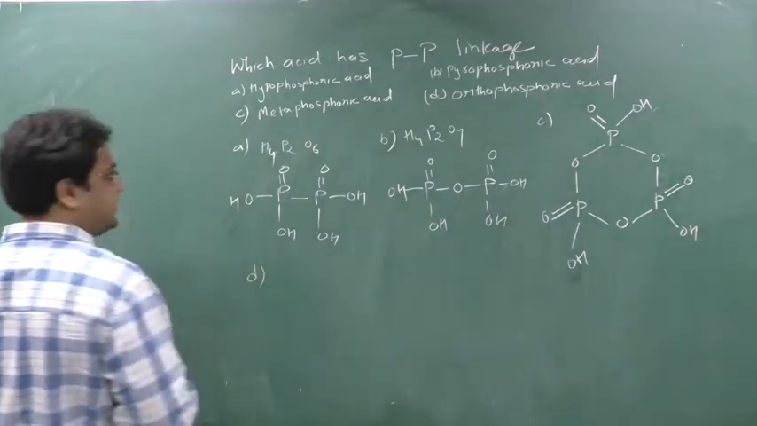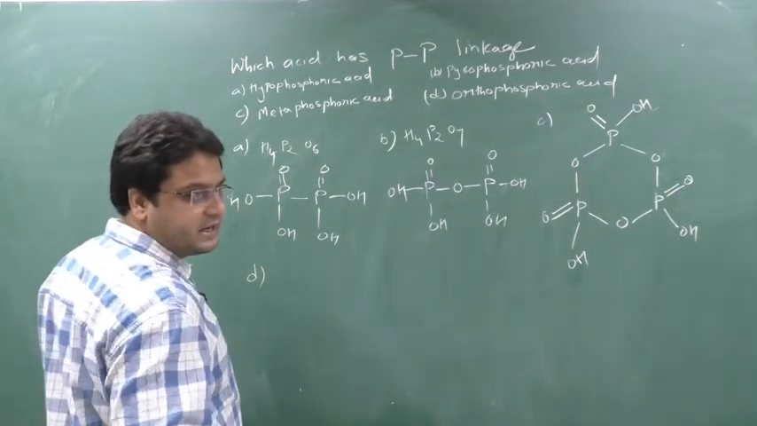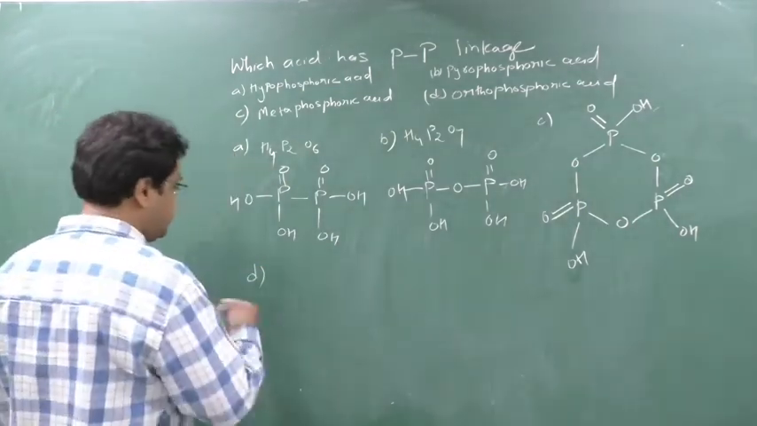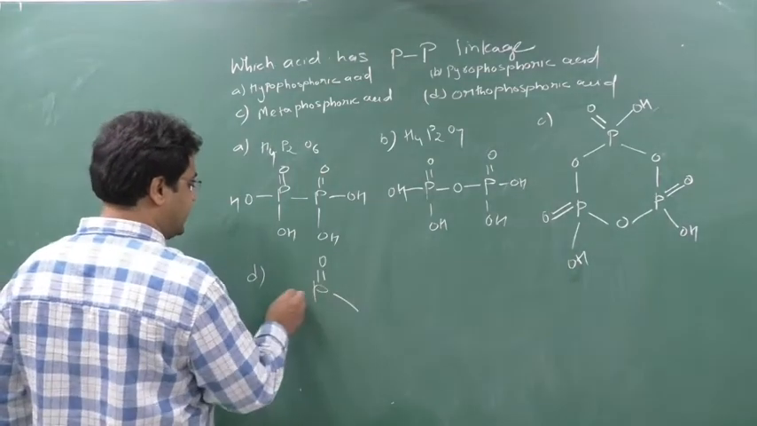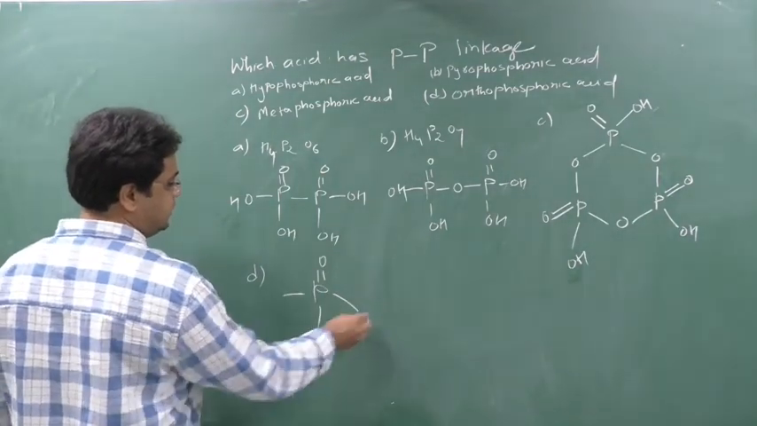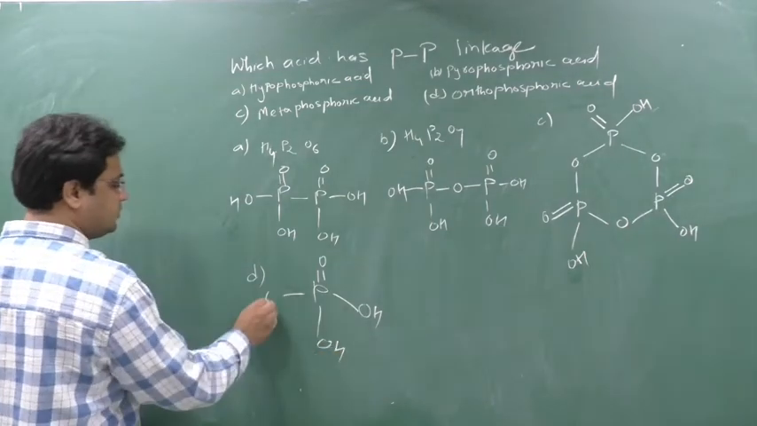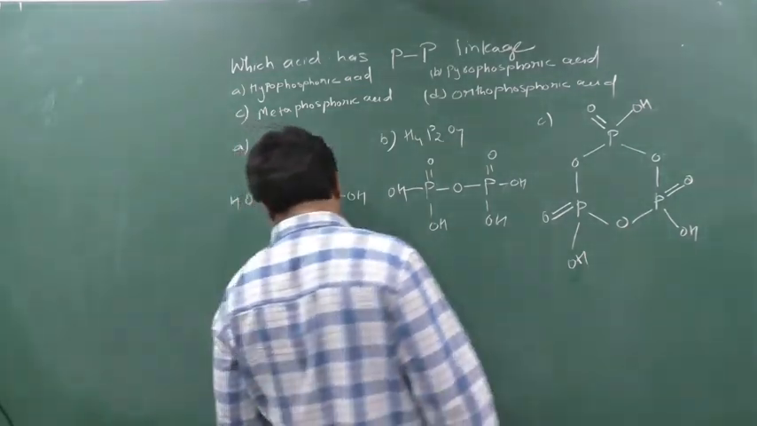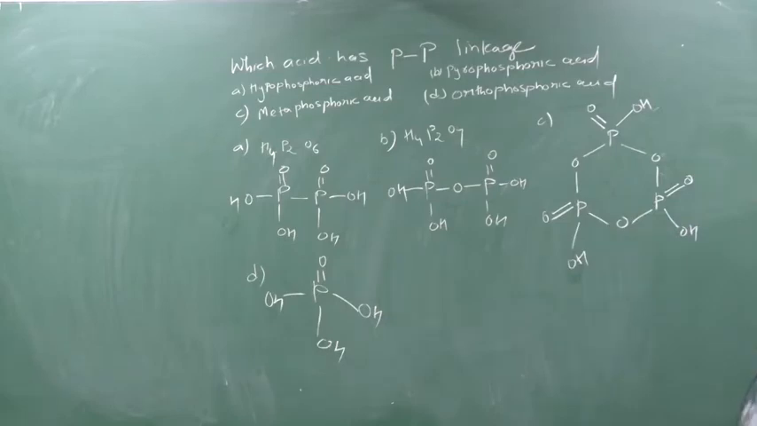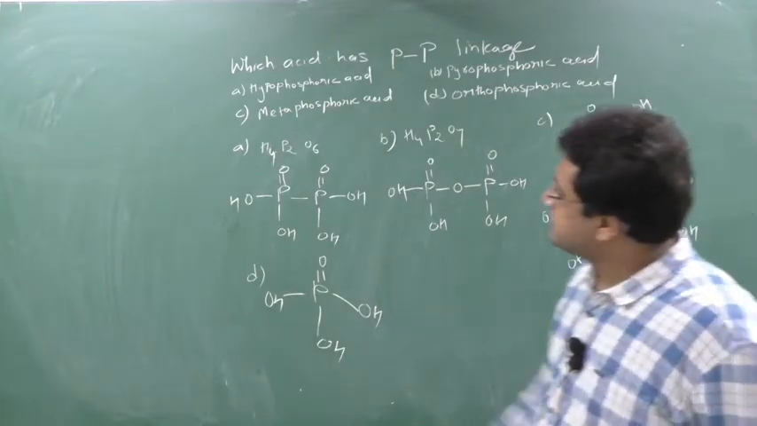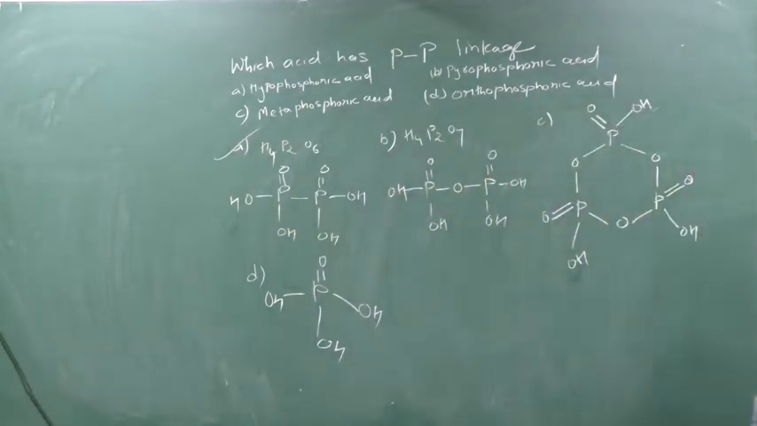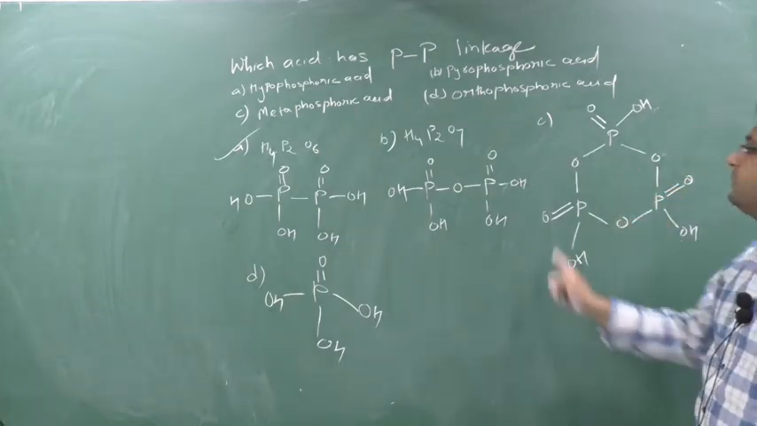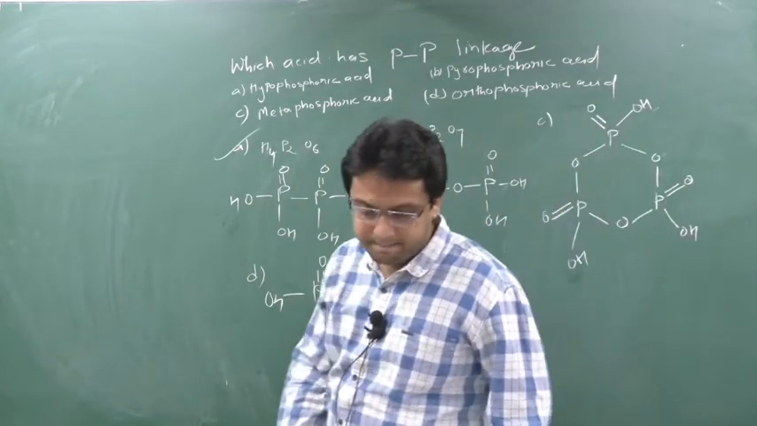D, orthophosphoric acid, means phosphoric acid only, that is H3PO4. So the 5 bonds will be like this: 1, 2, 3, 4, 5, with OH, OH, OH. So this is H3PO4. Now, which of these has a P-P linkage? A will have a P-P linkage. None other has a P-P linkage; all others have a P-O-P linkage. So the answer is A.